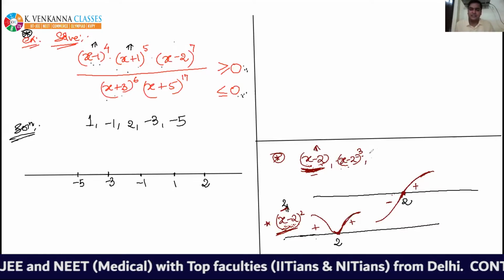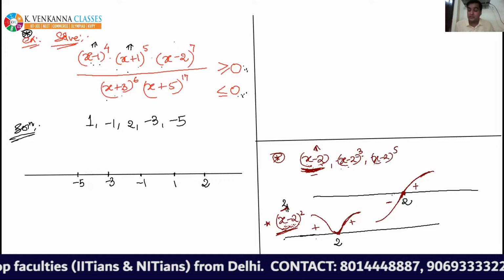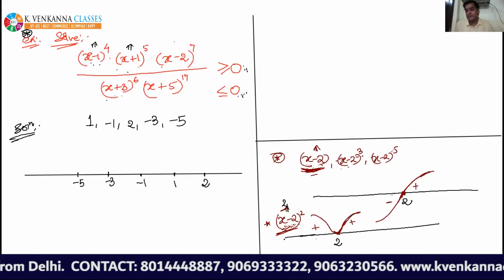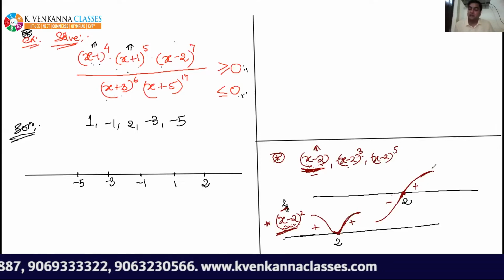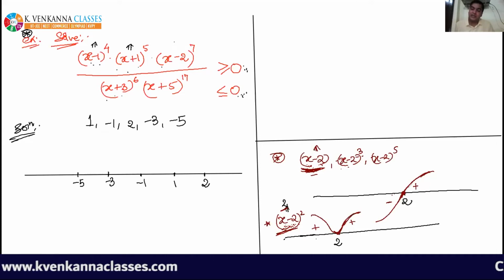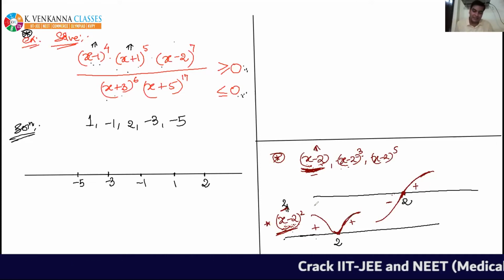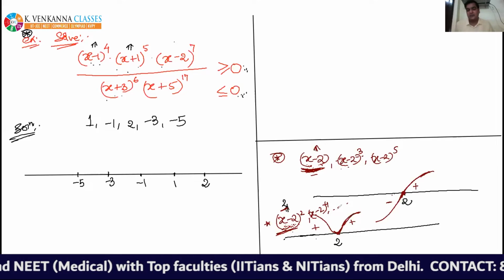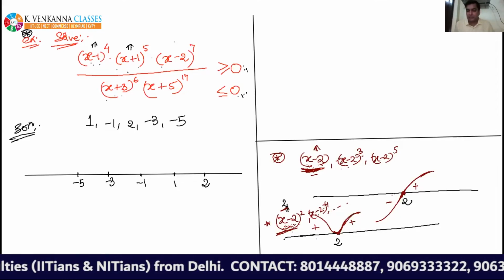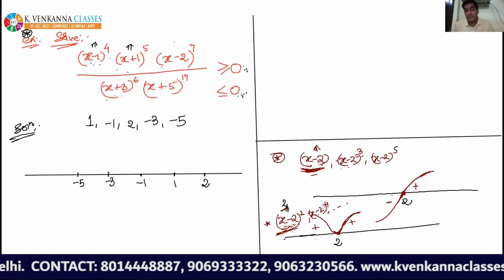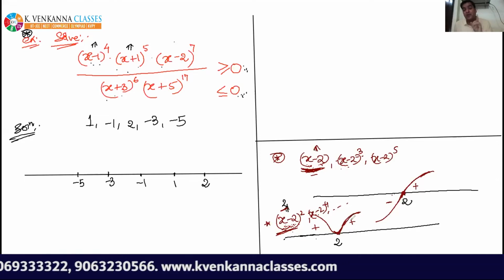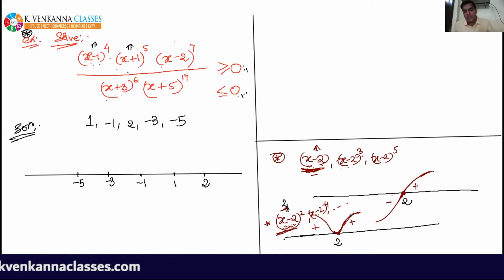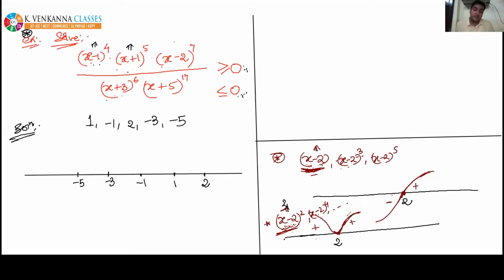So I can generalize it that for all odd powers, the expression will change its sign, and hence while drawing, the wavy curve will cut the number line and also change its sign. And see here, for all even powers, for example x minus 2 to the power 4 and other higher even powers, it is always positive. About x equal to 2, the sign of the expression will not change, and hence the wavy curve will also not change its sign. It will come back to the above portion of the number line. It will only touch the number line at x equal to 2.